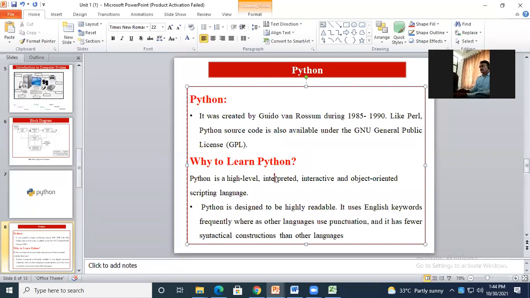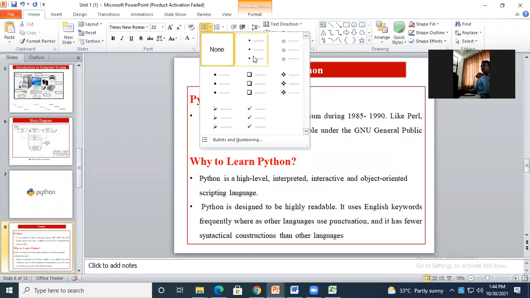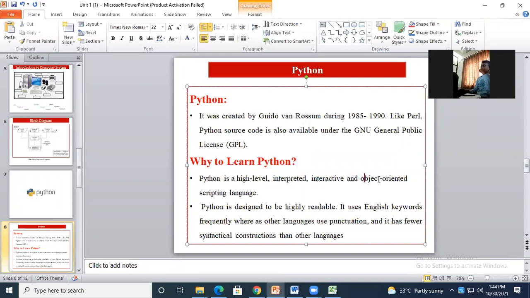Now it is interpreted. Okay, when we are going to run the program, we will look at how it is interpreted. Also it is interactive and an object oriented scripting language. How the objects are being created and being called in the program, that also we are going to look at when we reach that point.